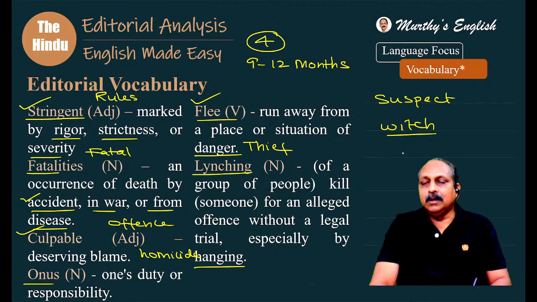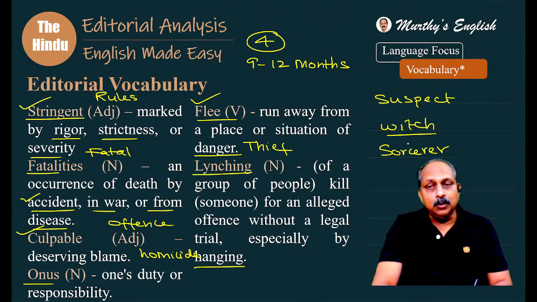A witch or black magic or sorcerer. In villages, they suspect a particular person, an old woman, to be a witch. They feel she has resorted to witchcraft. Then they catch that old woman, they hit, they kill, usually by hanging. That act is called lynching by a group of people. They don't have the legal right, without a legal trial. They take the law into their hands. Then we use the term lynching.